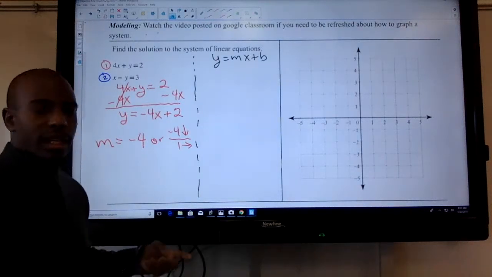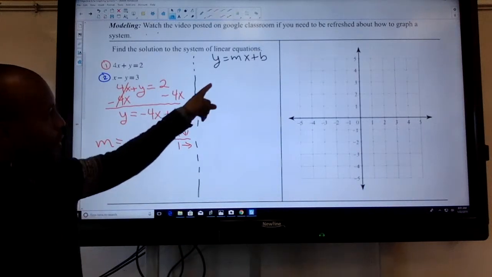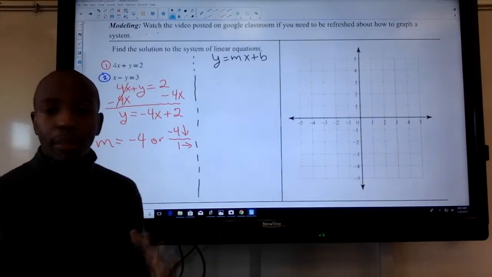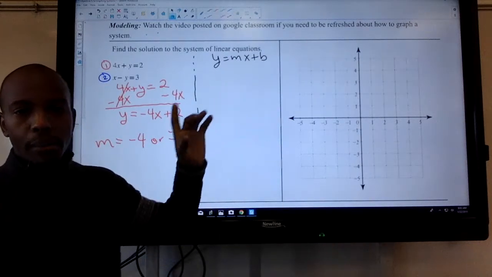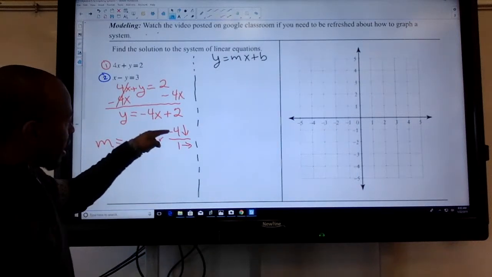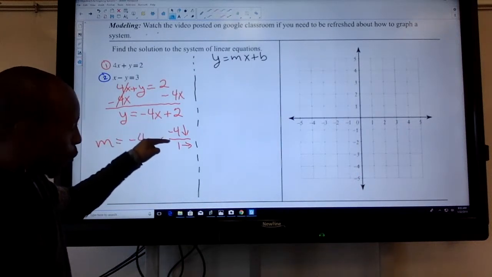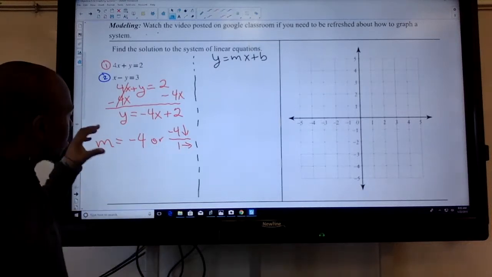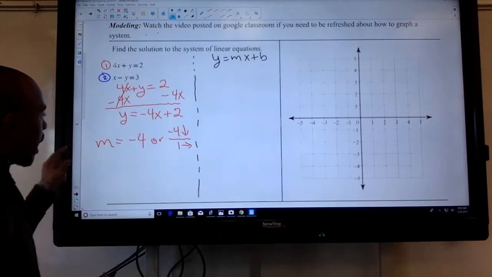Every time that you see a whole number in front of the x, that just tells you that you can write that whole number as a fraction. Put that number over 1, and you'll have negative 4 over 1, which means go down 4 because it's negative, to the right 1. All right, so this is my slope of this particular line.